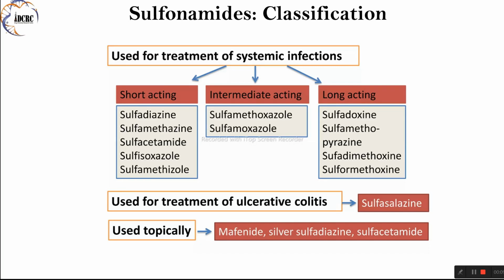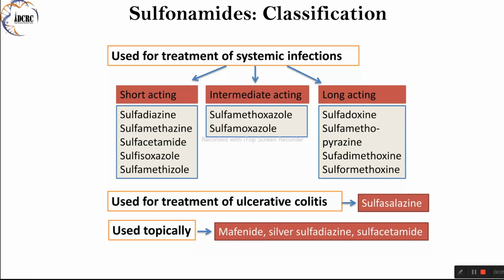1. Short-acting, 4-8 hours. Sulfadiazine. Sulfadiazine is rapidly absorbed and excreted, making it suitable for short-term treatment of bacterial infections. It is commonly used in the treatment of urinary tract infections, respiratory tract infections, and meningitis. Its short duration of action necessitates frequent dosing, but allows for rapid therapeutic effects.